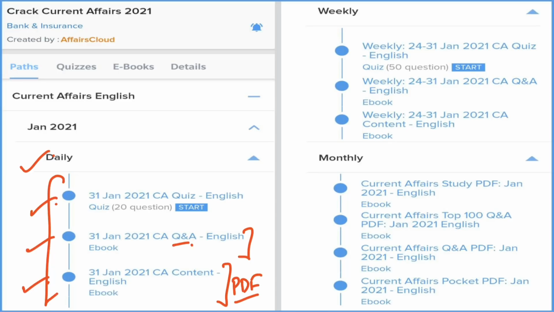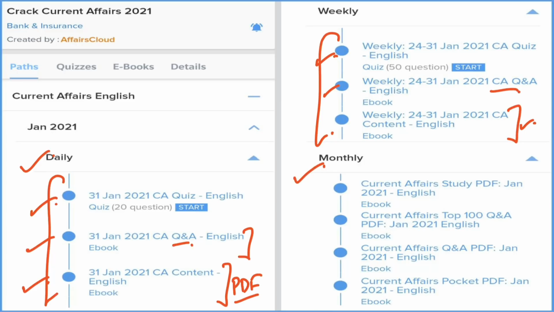Next is the weekly section. Again, we are providing three sections under every week, and the first section is related to the theoretical and detailed current affairs of a particular week. Next is the question and answer format of the current affairs of a particular week. Next is the quiz section, so that you can revise and retain the current affairs for a long time period, and you can test how much current affairs you can retain.